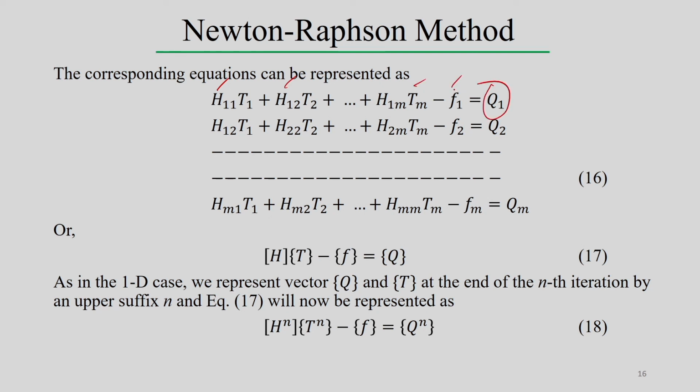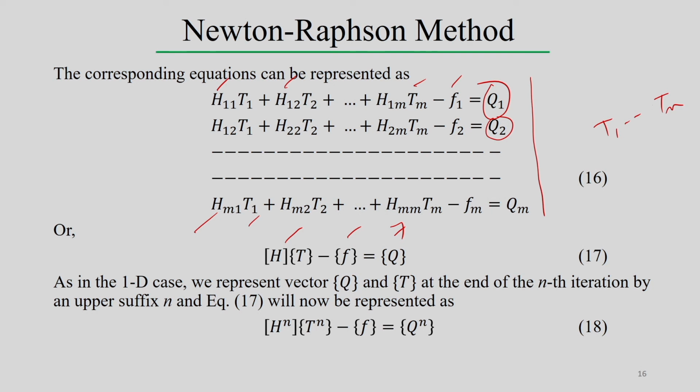It means that if it is not 0, then it is not the exact solution of this equation. Similarly, we can form the set of equations up to Hm1 t1 and so on, where t1 to tm are the variables defined at each and every node point. Finally, we form the equation H t minus f equal to q, where q represents the error term, equivalent to y.